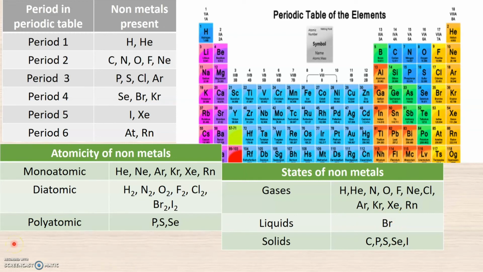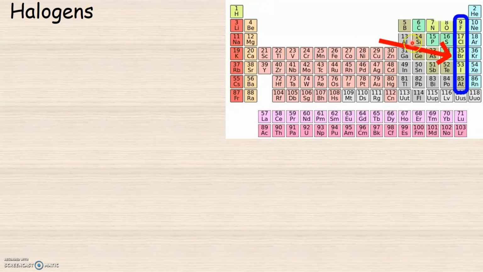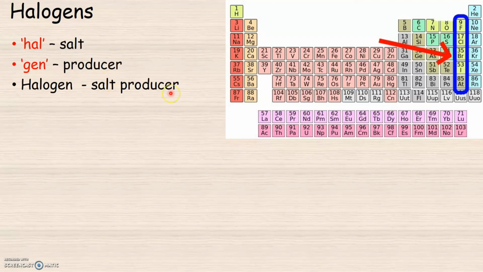Now let us go a little deeper to know more about halogens. We have already learned that halogens are a subset of nonmetals. As you see here in the periodic table, group 17 elements are called halogens; they are placed next to the noble gases. The halogens are fluorine, chlorine, bromine, iodine and astatine. In the name halogen, hal means salt and gen means producer, so halogen means salt producer.